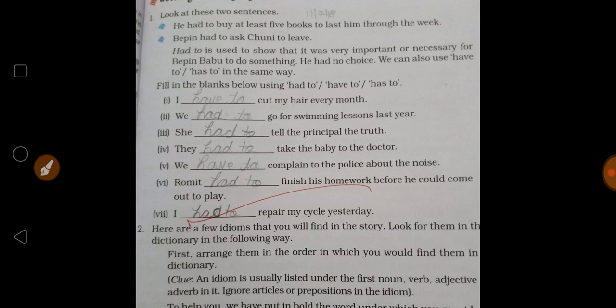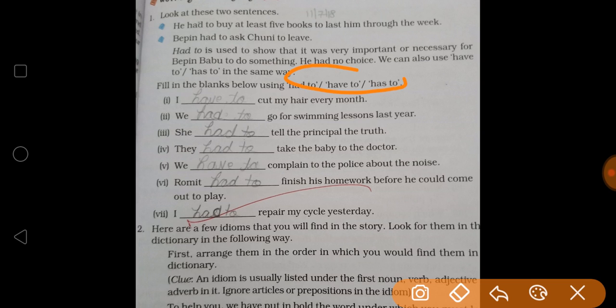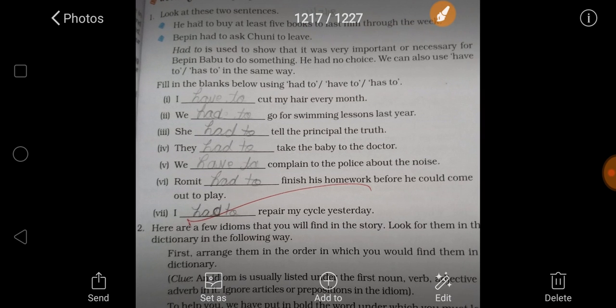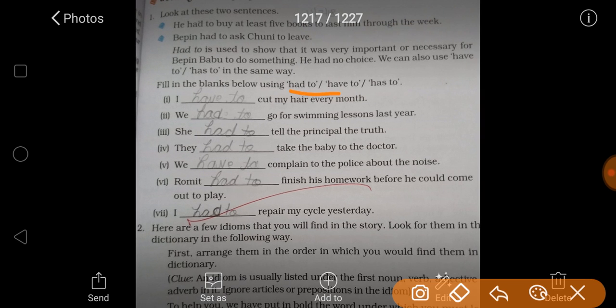Why? What is the meaning of these? These are modals, and they are used to give force on something. When you want to force someone to do something, we use these modals.